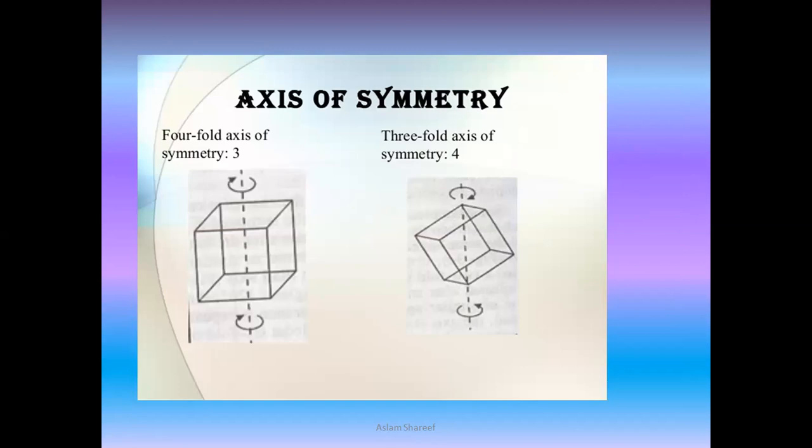For example, consider the rotation of a cube along y-y dash. Let us give the notation y and y dash to these two dotted lines in both diagrams. This y and y dash are arranged at 90 degrees. In this case, the cube has four identical positions in one complete rotation. Therefore, the crystal has a fourfold axis of symmetry.